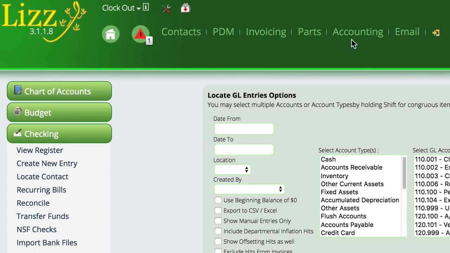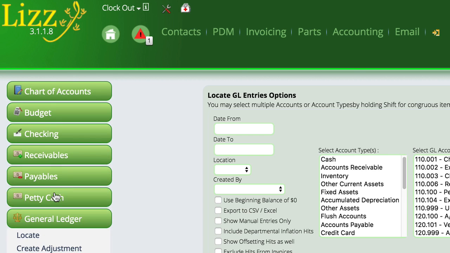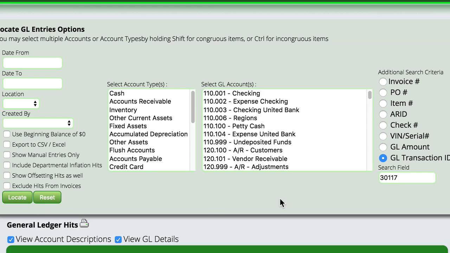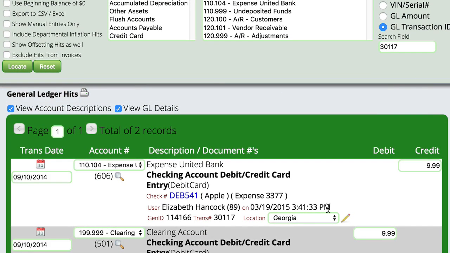We're going to go over to our other tab, and we're going to come down here to locate general ledger. So I'm in accounting, and I'm going to close the checking for a minute. I'm in accounting, general ledger, locate. I'm going to come over here to the bottom, select GL transaction ID, and we're going to put this transaction ID in. What I'm after is what caused this hit.